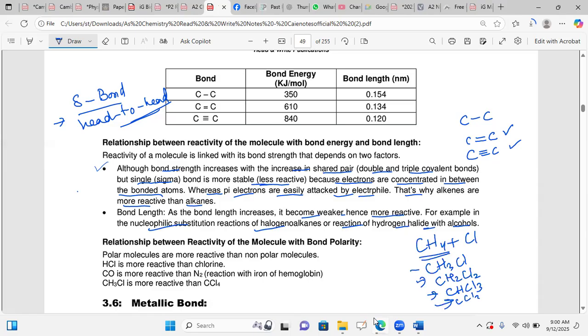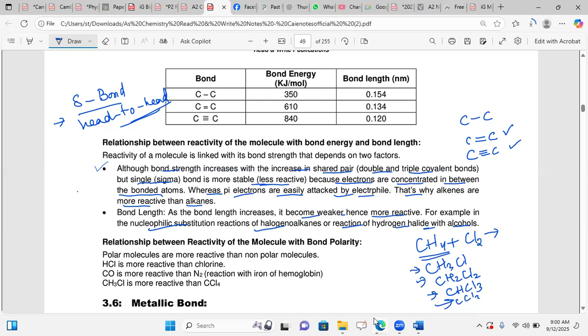In all of these cases, we can observe that they are attacked because carbon has two shells, hydrogen has one shell. So the bond length is increased, and hydrogen can be easily replaced by the chlorine molecule, giving HCl as a product. Such is the example of a substitution reaction.